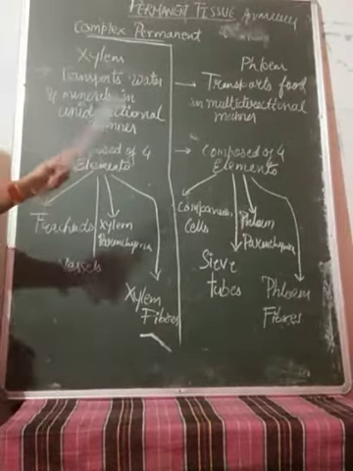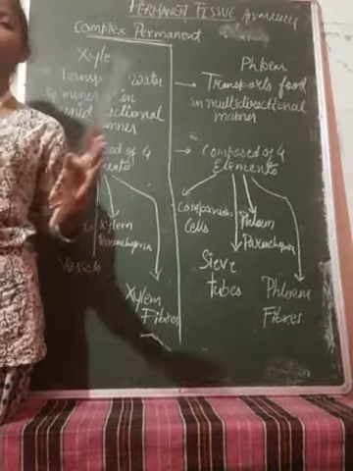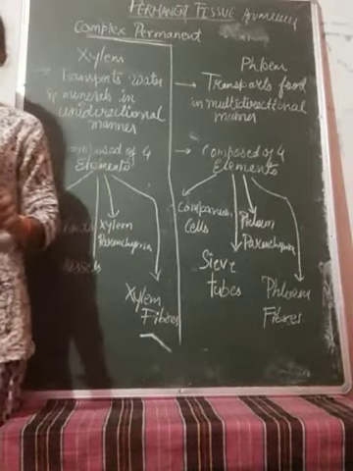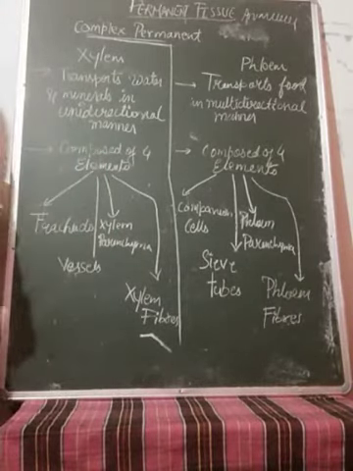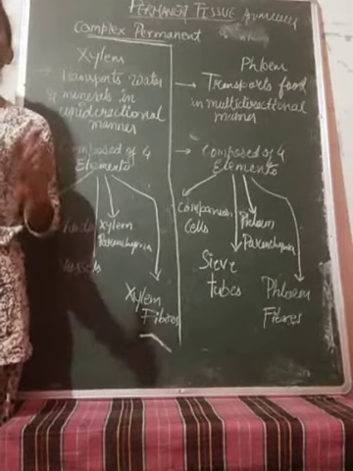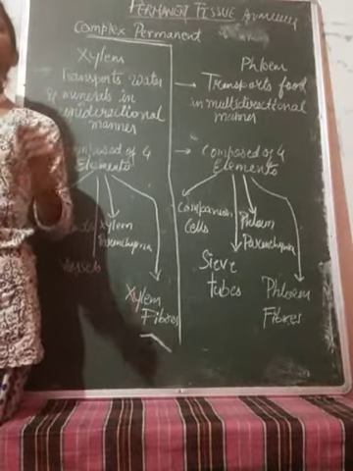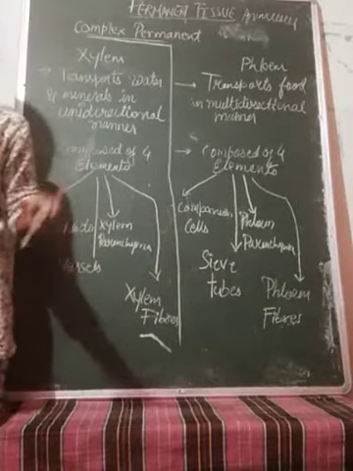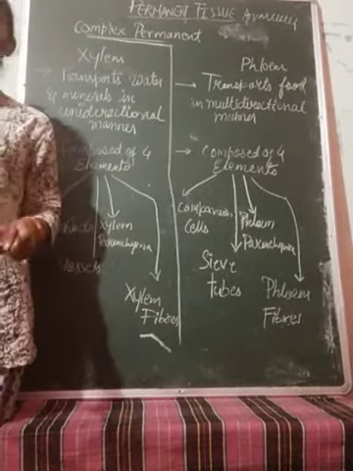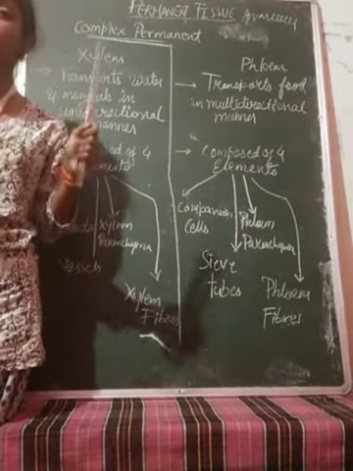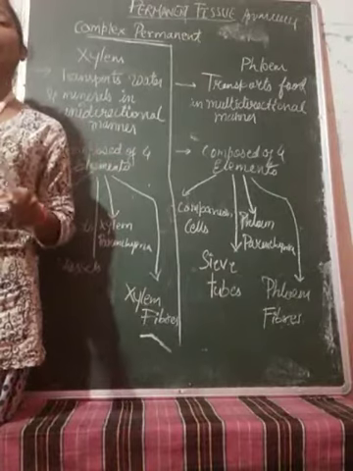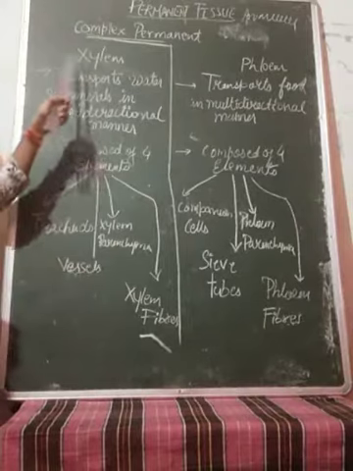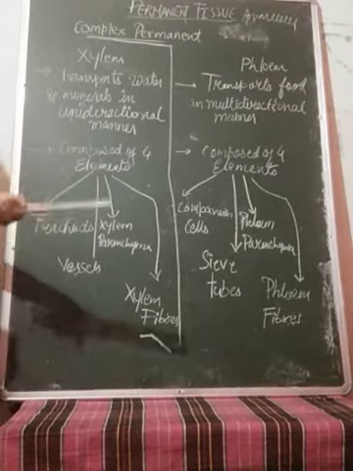Okay, so today we are going to discuss the complex permanent tissue, and once again I am repeating the same point: why this complex is called complex and simple is termed as simple. Because here, in the tissue we are taking, the cells organized in that tissue are of different shape, different size, different structure, and of different function too, but are associating together to facilitate a common function. Okay, so students, let us see, first, two types of permanent tissue are there.